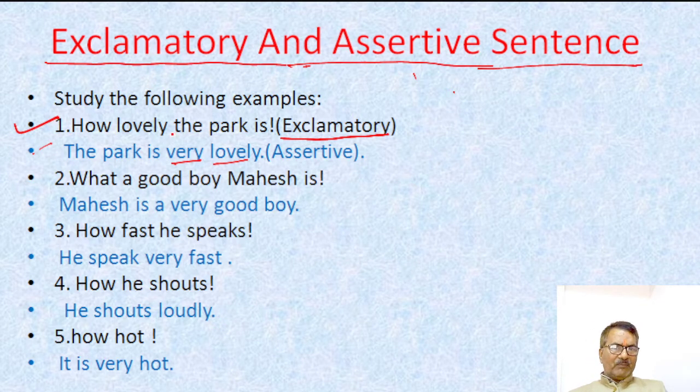My dear student, lovely is an adjective. Before lovely, we use very. What a good boy Mahesh is. As I told you, if our exclamatory sentence begins with what or how, then it expresses the sense of excessiveness.